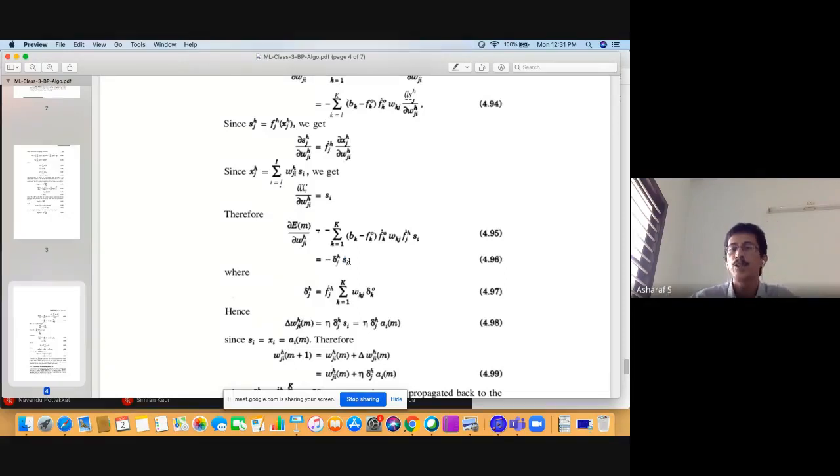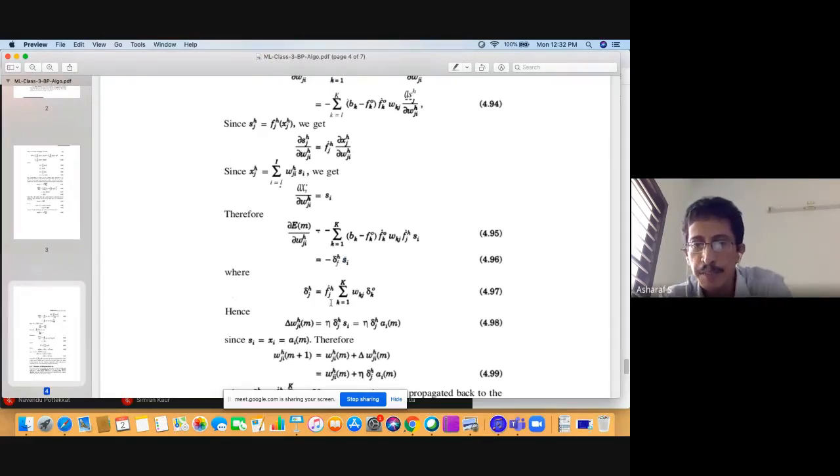So what is your update formula? Eta, the learning rate, into teacher minus provided, into the derivative of the activation function at that layer. And if you are at the output layer, into input will become your adjustment. If you are not at the output layer, what will happen? The previous gradient has to be pushed back through the weights which connect you to the previous output, and then you multiply it with the input, you get the output.